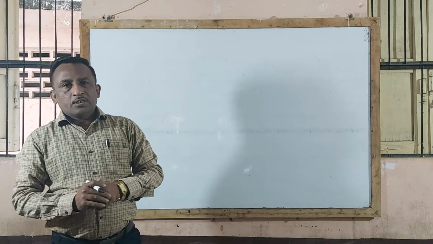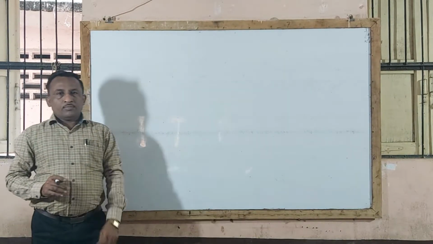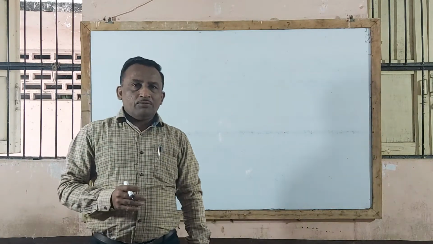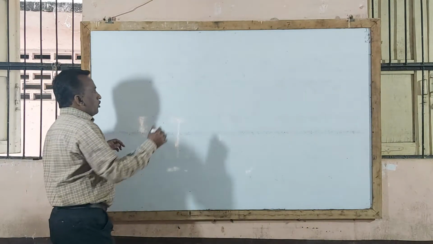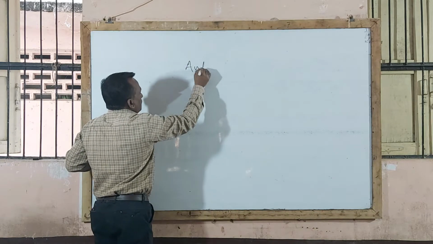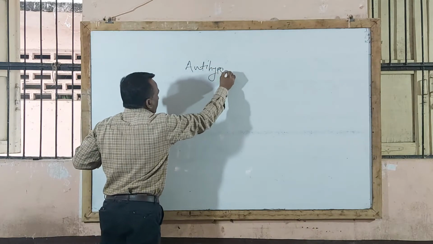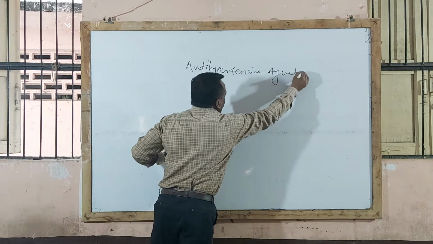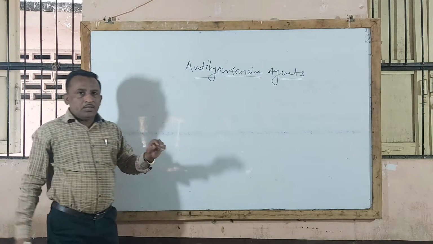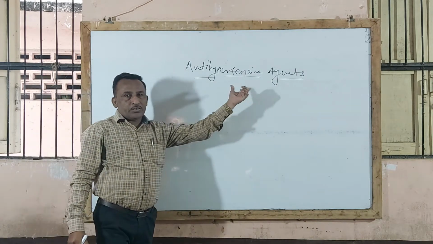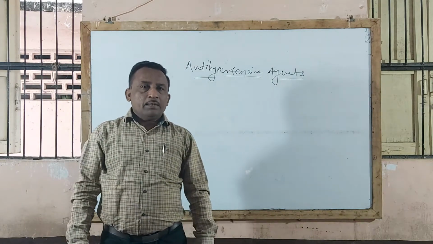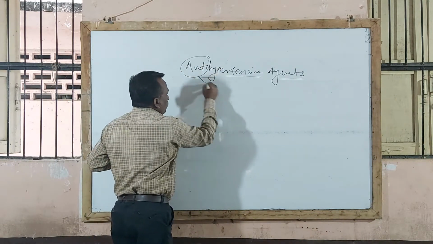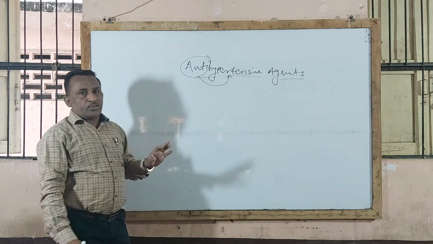Now we started with drugs acting on cardiovascular system. Already we completed 3 chapters. Today we start with the last chapter under drugs acting on cardiovascular system, that is antihypertensive agents. This is the 4th chapter, the last chapter under CVS. As the name itself indicates, anti means against, those drugs used in treatment of hypertension.